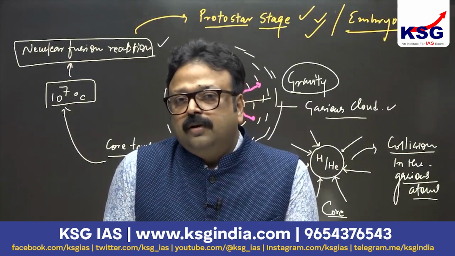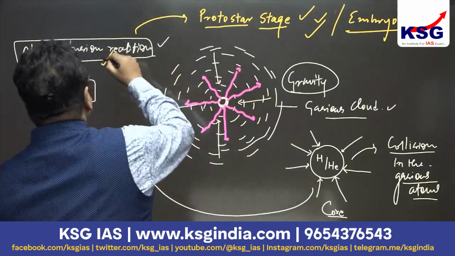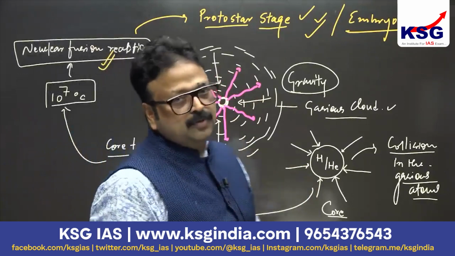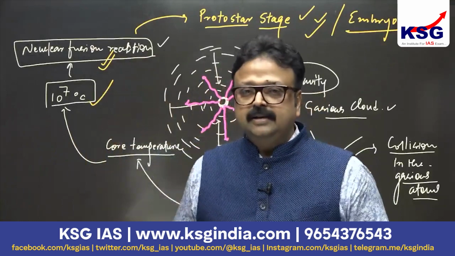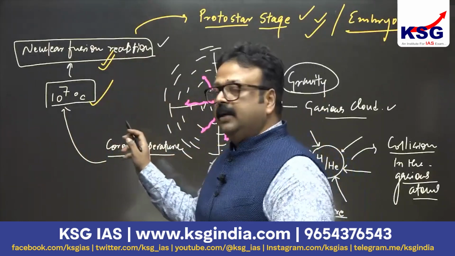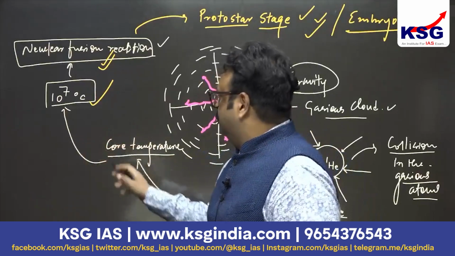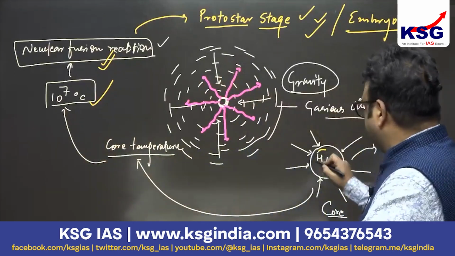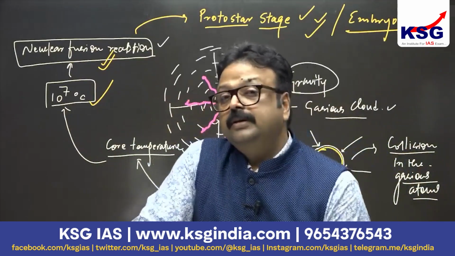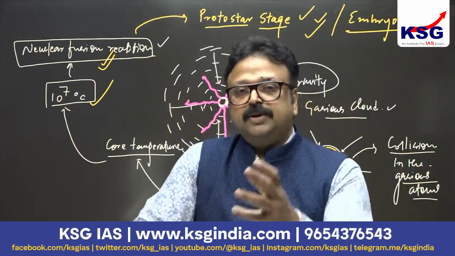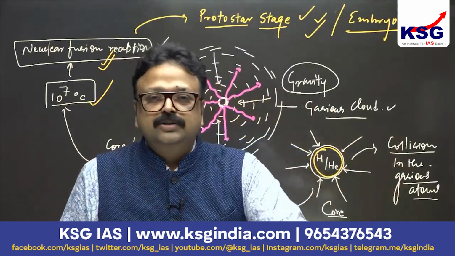How does this core get fired? Because of the nuclear fusion reaction. And for nuclear fusion reaction, what is required? The requirement is very high temperature, that is 10 to the power 7 degrees centigrade. Second thing, there should be hydrogen, because hydrogen is going to be the fuel for this reaction, and the hydrogen inside the core is going to be heated up to 10 to the power 7 degrees centigrade. From where did this heat come? It is because of the collision of hydrogen. Why the collision? Because of the gravity of the outside cloud.